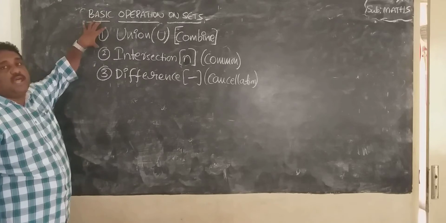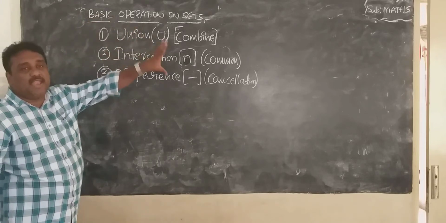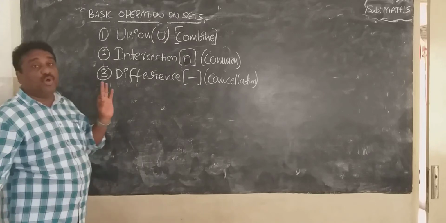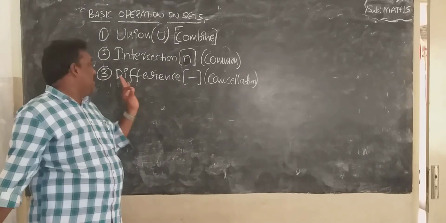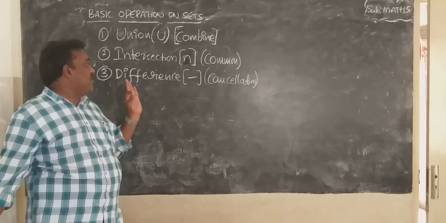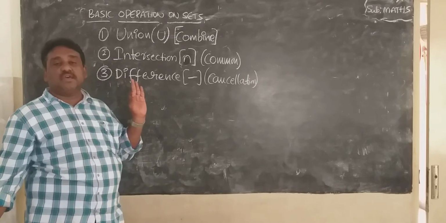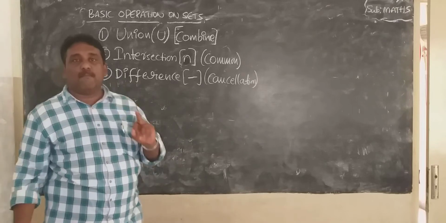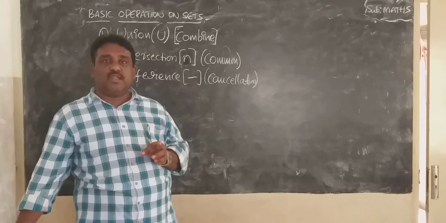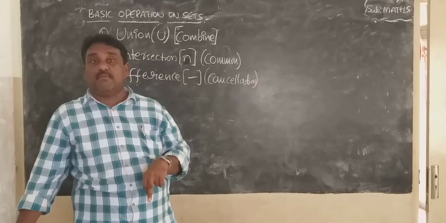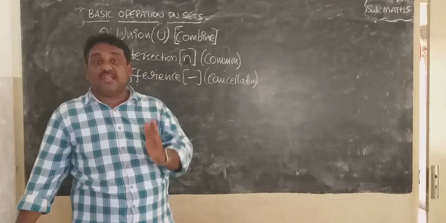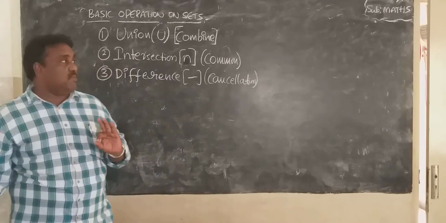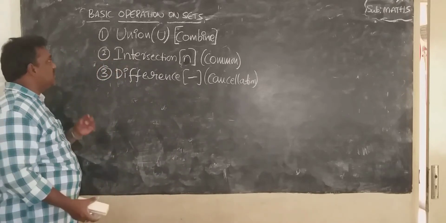Number one, union: combine all the elements. Number two, intersection: write only common elements. Number three, difference: cancel common elements. So those are the three basic operations on sets.